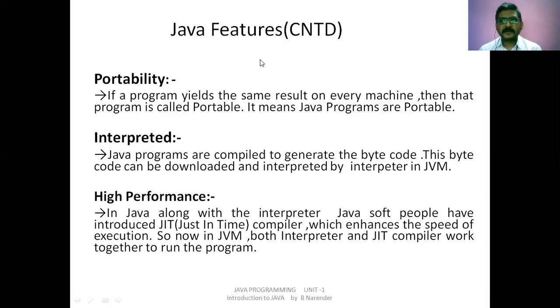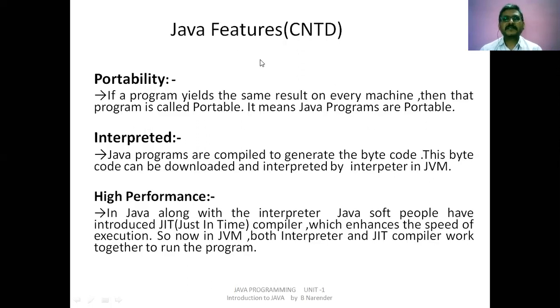But when you compare an interpreter to a compiler, an interpreter is very much slower than the compiler. So why is the JVM using an interpreter here? If you use an interpreter in Java, the execution time will be more. So what happens here? Why does Java contain this feature?